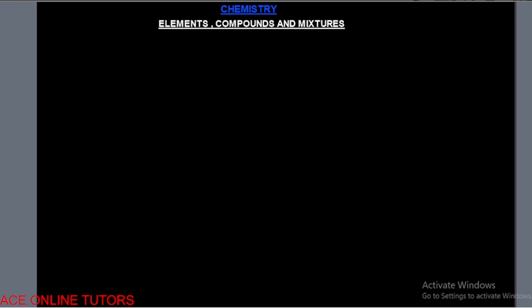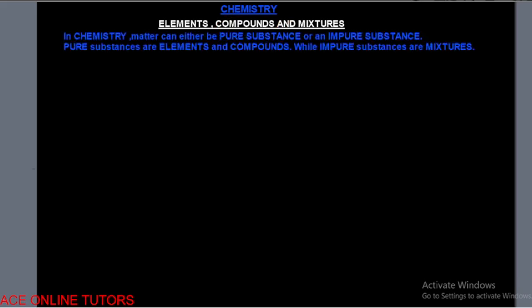So in chemistry, what do we mean when we say something is an element, or when we say it's a compound, or when we say it's a mixture? What's actually the meaning of these three terms? Now, in chemistry, matter can either be a pure substance or an impure substance.